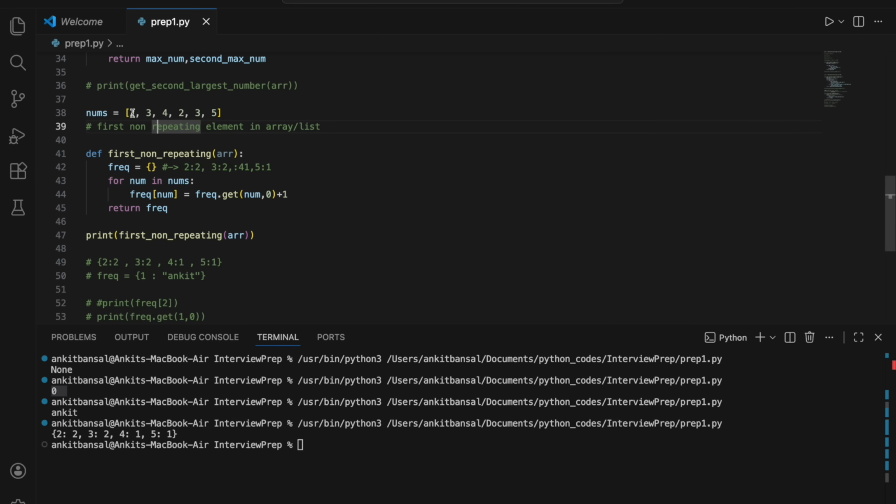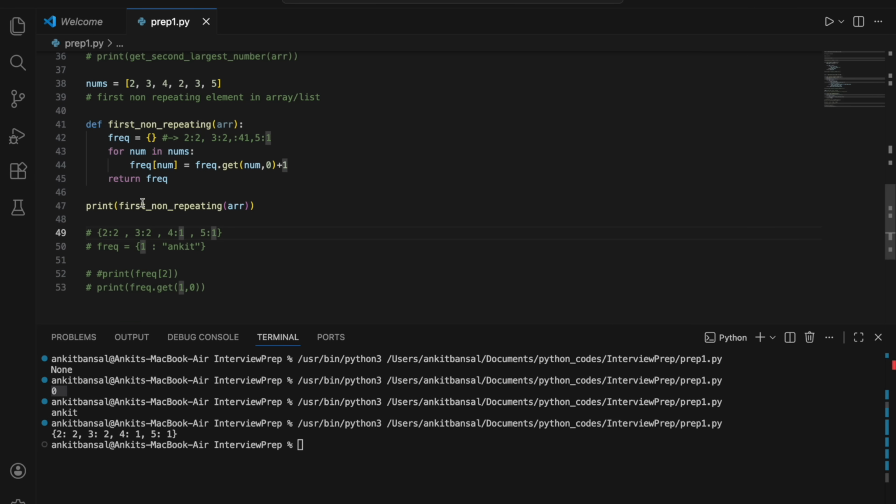So I will check first 2. What is the frequency of 2? Okay, frequency of 2 is 2. So this cannot be the first non-repeating element. Then again I will check 3. Okay, 3 is there, and what is the frequency? 2. So this is also not non-repeating. Then okay, 4. Yeah, 4 is 1. So this becomes my first non-repeating element, right?